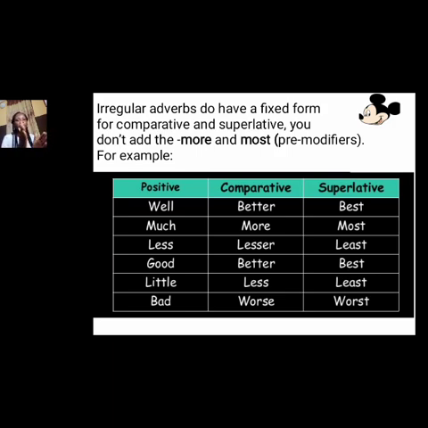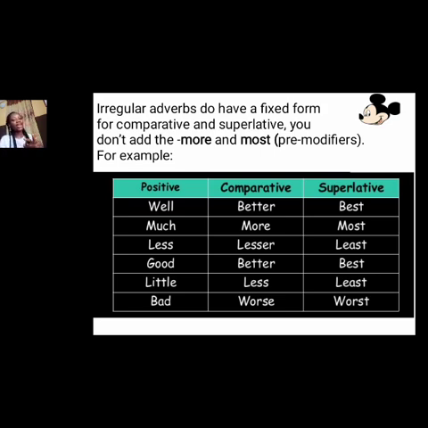We have, for positive, the list of words: well, much, less, good, little, bad. Now the comparative of well is better. Superlative, best. For much, we have more, most. Less, we have lesser, and least. Can we say, oh, less, lesser, lessest? No. So the superlative is a different word, least. Now we have good, comparative, better, best.